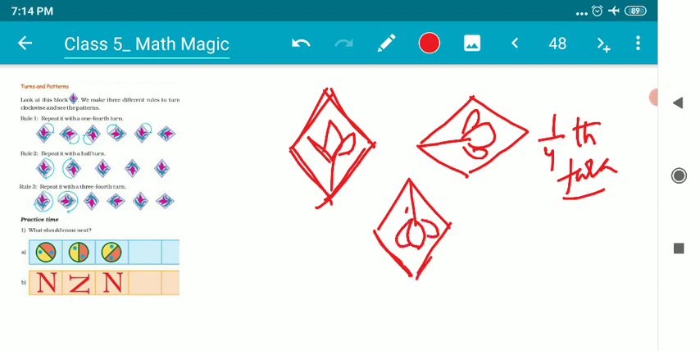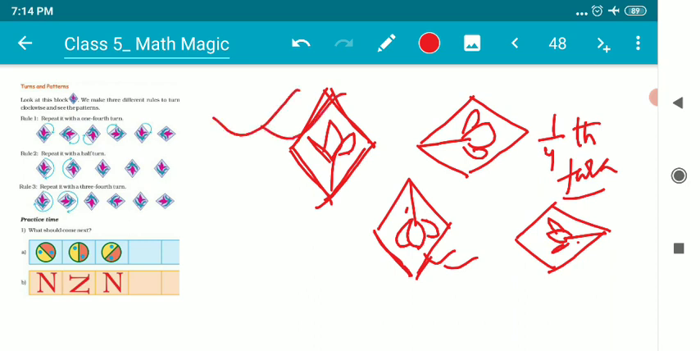Again from this position, 1/4 of a turn. Again from this position, 1/4 of a turn. It will look like this. So again 1/4 turn, till it will come back to this position once again. Okay, so rule number 1 I have already explained. Rule number 2 I have already explained. Rule number 3, repeat it with a 3/4 of a turn.